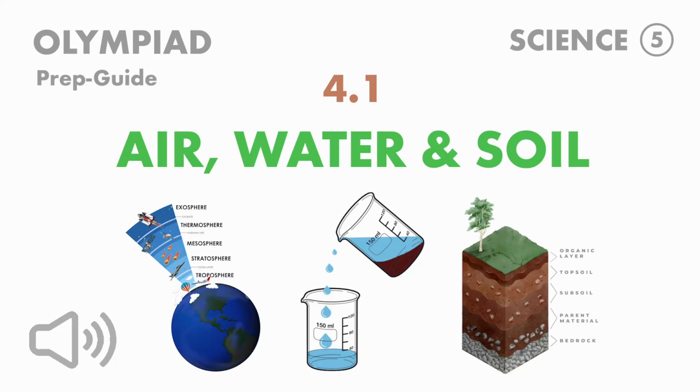Olympiad Prep Guide 5, Science, Chapter 4: Natural Resources and Indian Heritage.